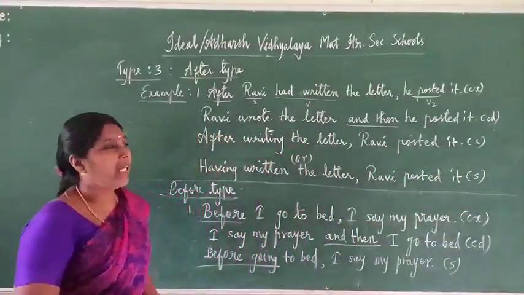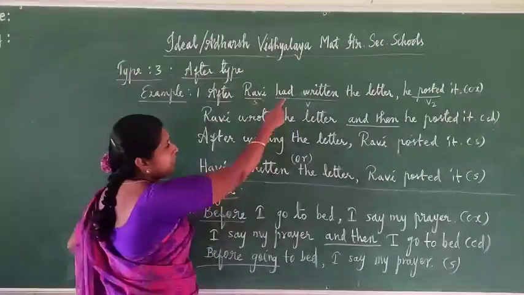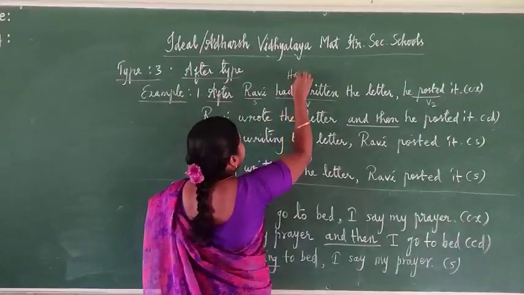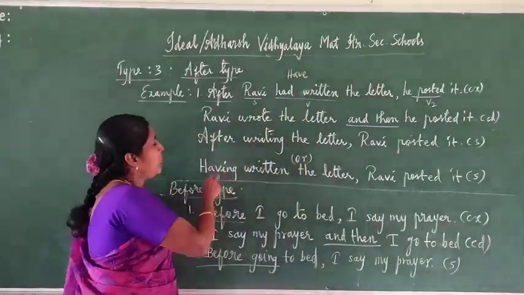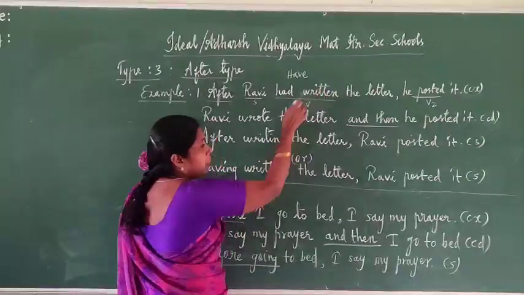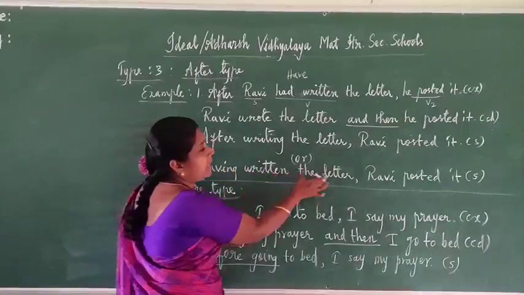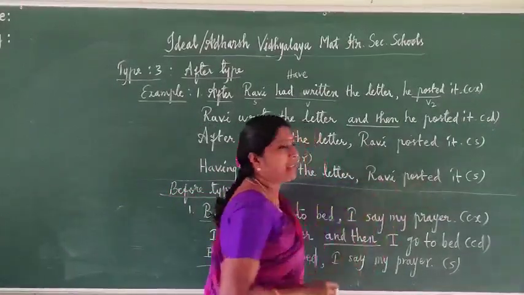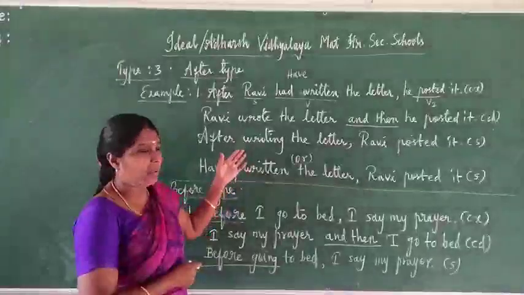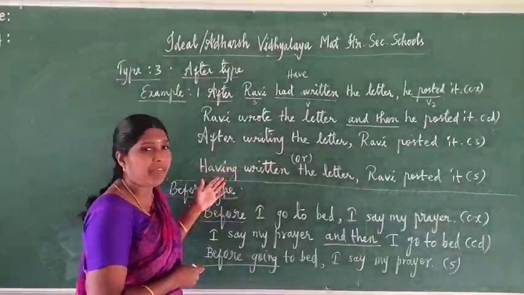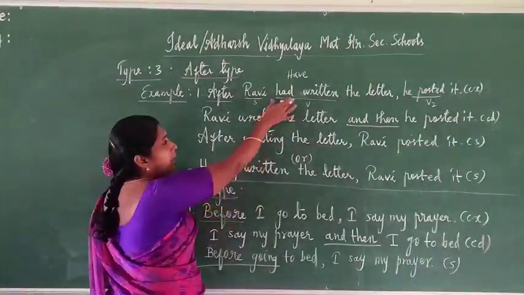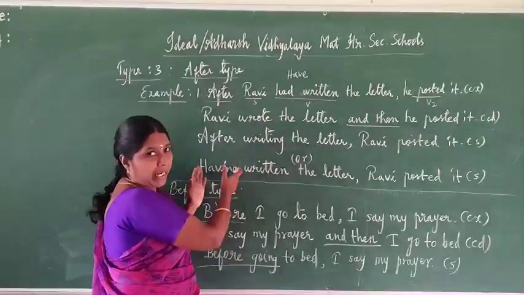Or you can write with another form, having. Here had, present form have. Add ing: having. If we use having, we have to write the past participle, that is the third form. Having written the letter, Ravi posted it. This is also a simple sentence. So we can write in either manner: after plus ing, or having plus verb 3. Anyone you can write. This one is very easy because with had you always use the ing form, having only.